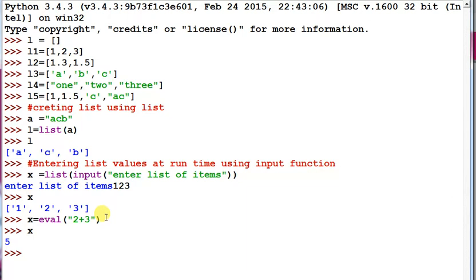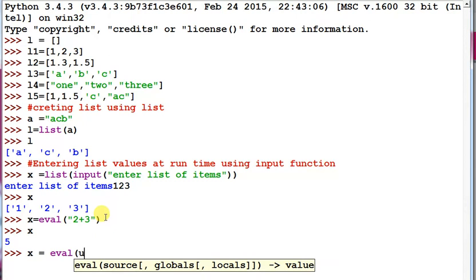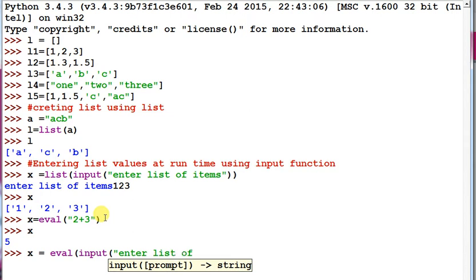Suppose we pass that variable, so list, eval I am using, and input, enter list of items.